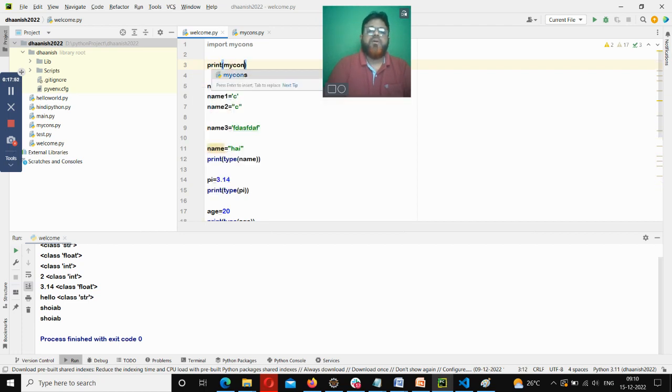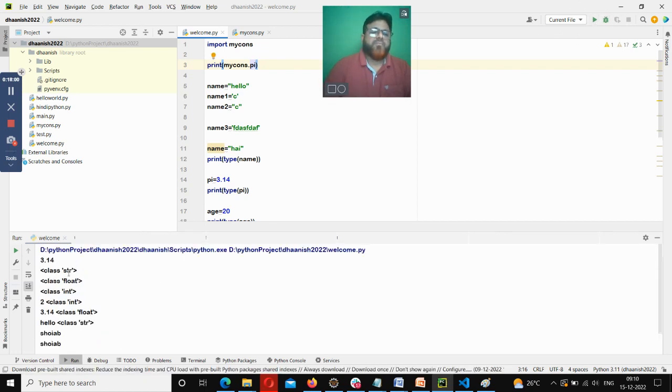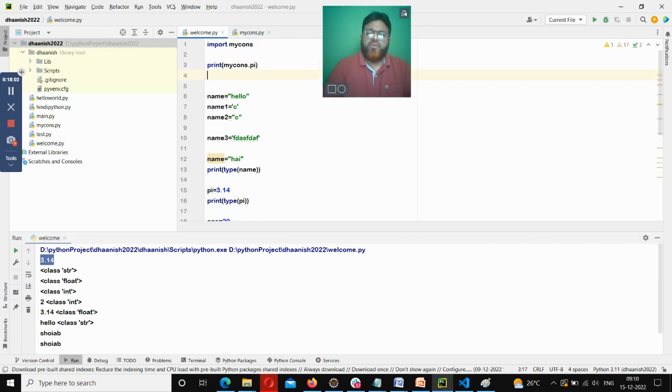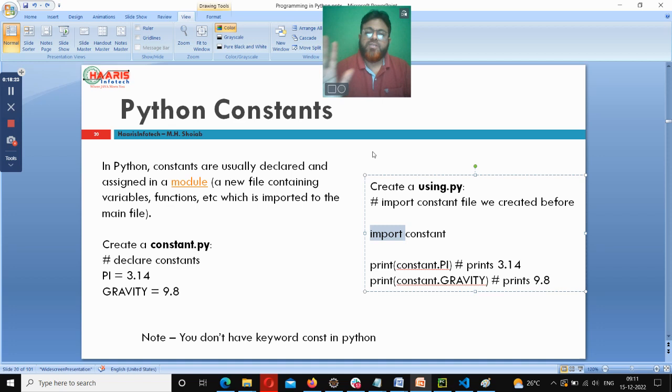See, print mycons.pi. By doing so, you will get the pi value. Similarly, if I want, I can also get the gravity, mycons.gravity. Now this is not the only way to achieve constants in Python. There are other ways also, which we'll see down the line. Cool. Is that clear? So this is your constant, guys. We don't have the keyword constant, remember that. But this is one way.